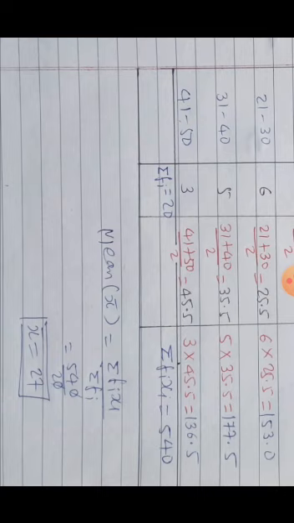At that time you have to find it by that method only. But if nothing is specified, you can select any method. But as I told, whenever the value of xi is bigger or in decimal form, or you feel that the calculations are going to be difficult, at that time you can select the direct method. Otherwise you can prefer the remaining methods.